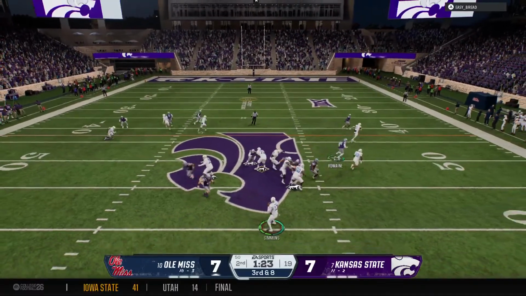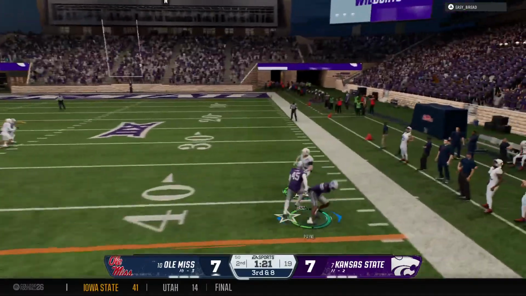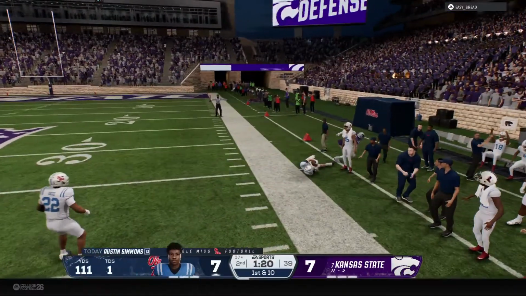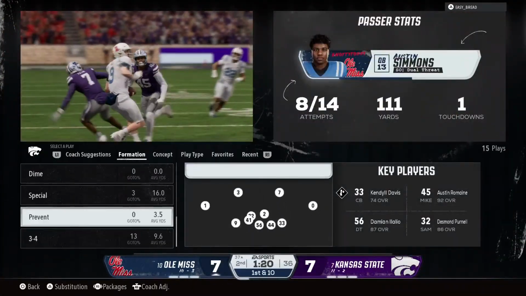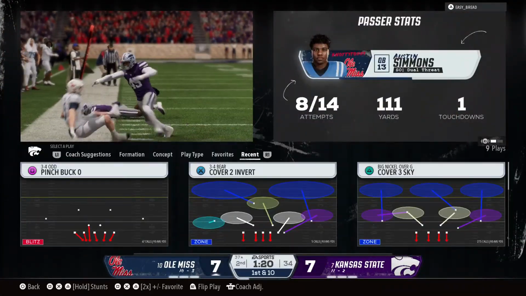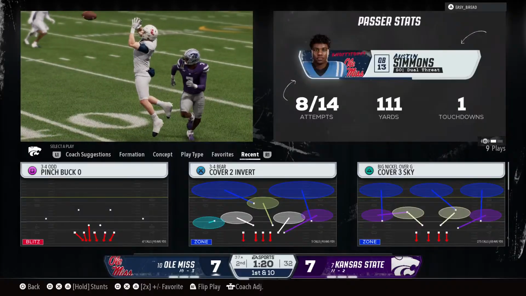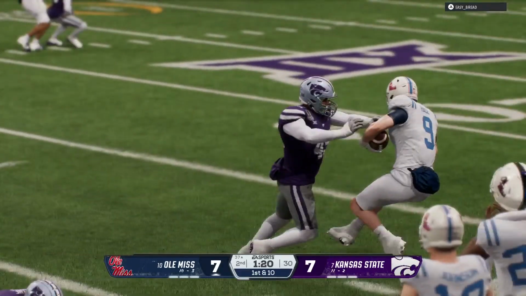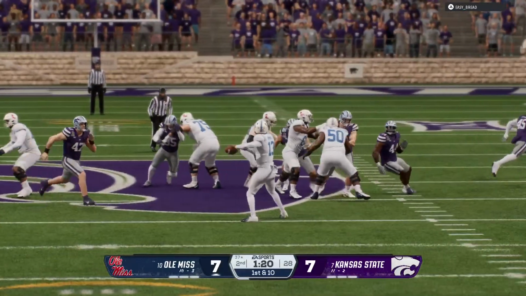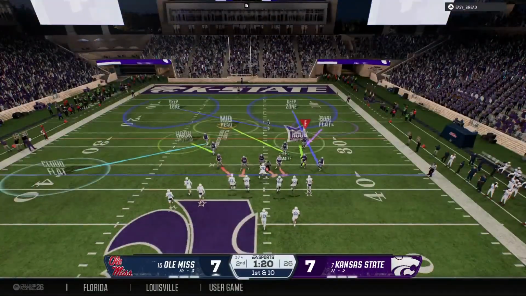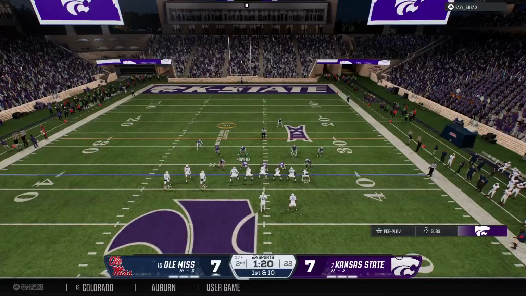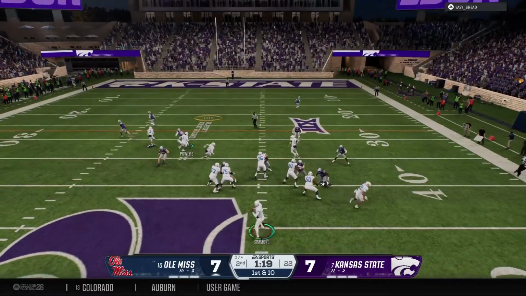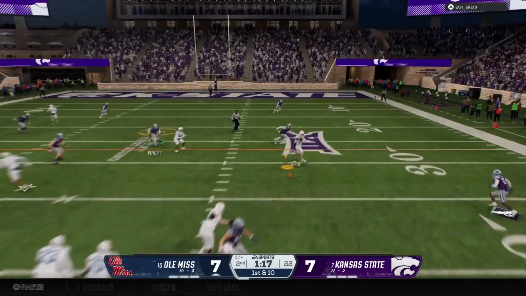Dropping back, looking to throw for the first down. Catch made on the right side. That's a big gain. Heads out of bounds after a solid gain, more than enough to pick up a first down. Another great play by this receiver. And I tell you, the offensive coordinator is doing a nice job of moving him around. The defense knew coming into this game how tough he'd be to stop, but the way they're utilizing him is making it very challenging to create the matchups that the defense wants.